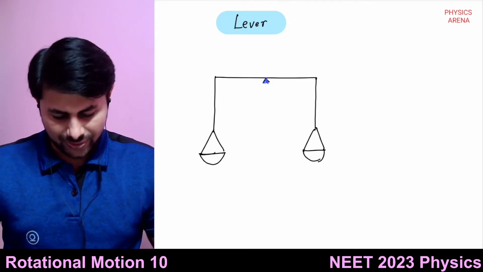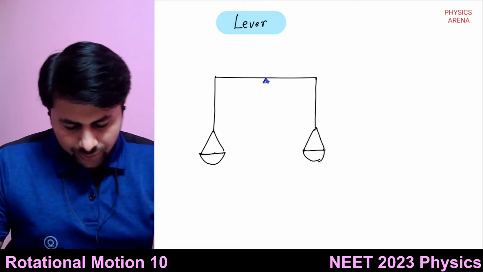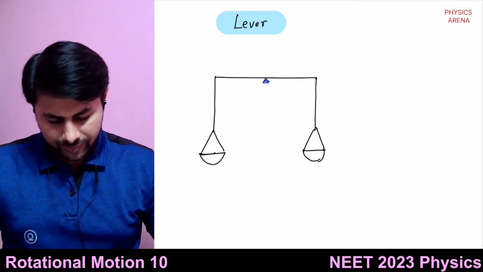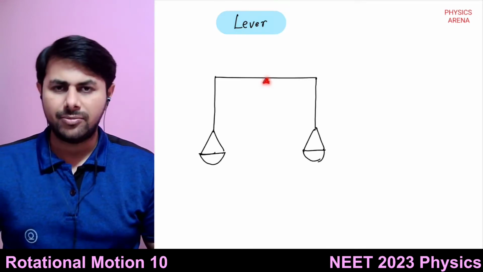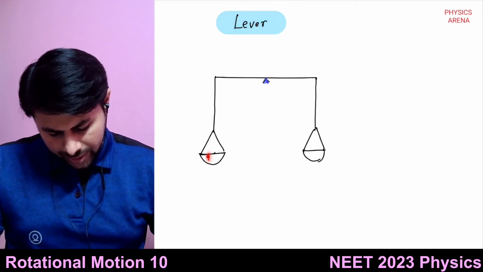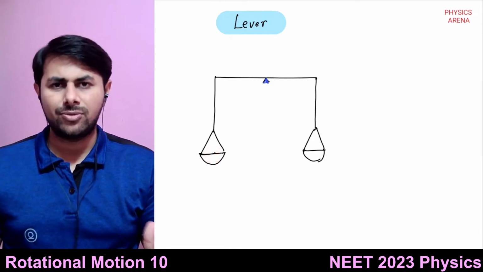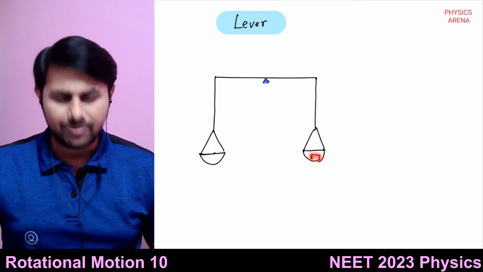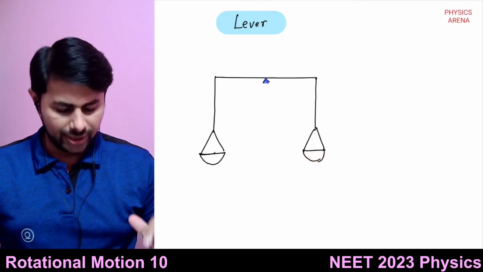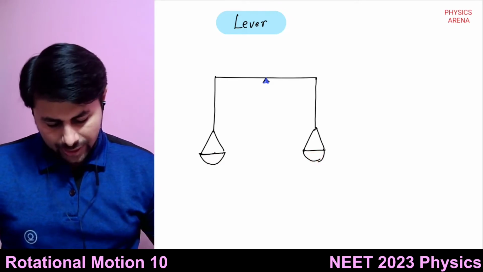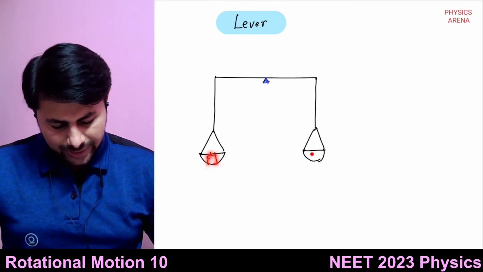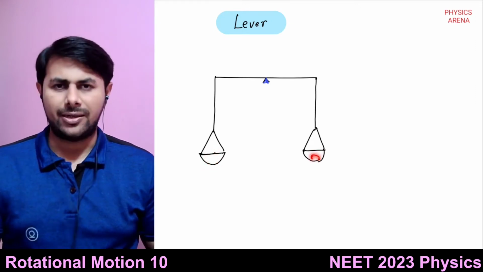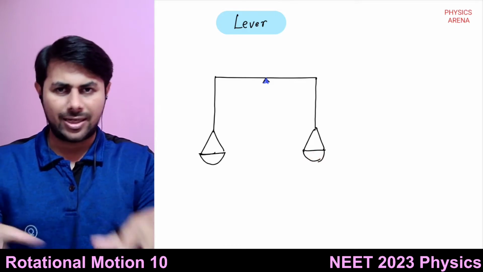torques. So if we think about a normal mechanical balance, it is pivoted at the midpoint. The load or the objects to be lifted are kept in this pan, and the weights are kept in the other pan. When the weight of these objects becomes equal to the weight in the other pan, then it is balanced.